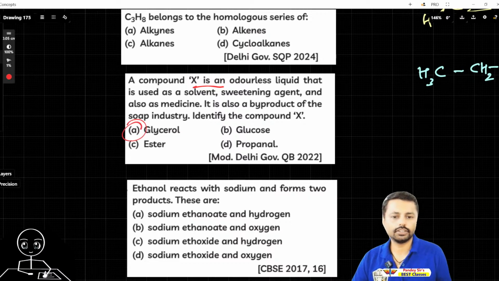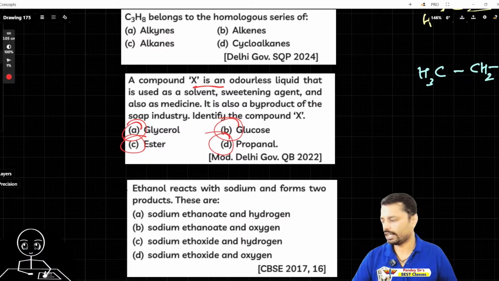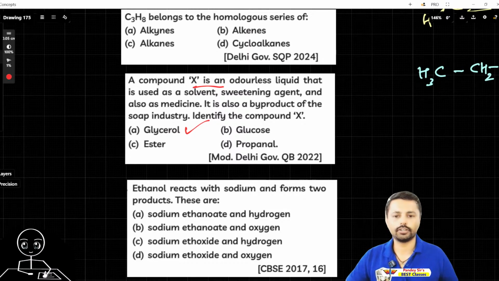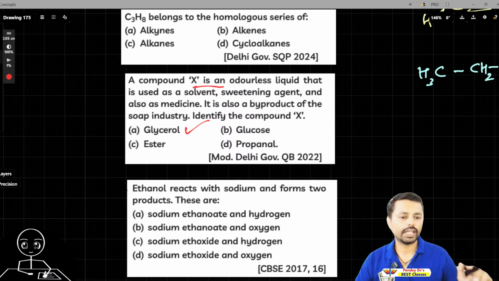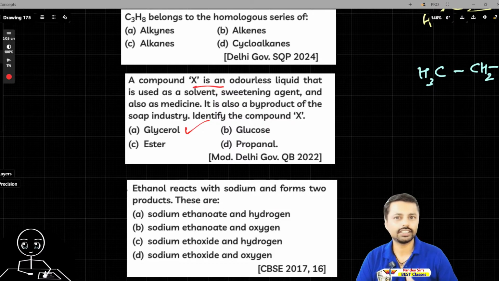Is it glycerol, glucose, ester, or propanol? Your time's up. The correct answer is glycerol. The reason behind it is that glycerol is a byproduct of the soap industry and is odorless. Does glycerin smell? No. And it is used as a solvent and sweetening agent. It will taste sweet.